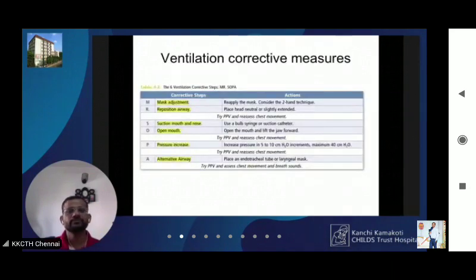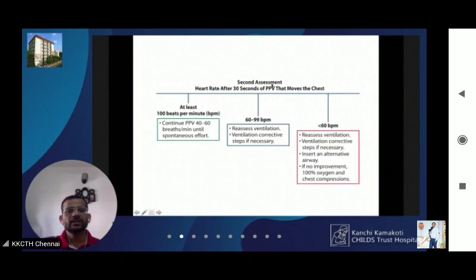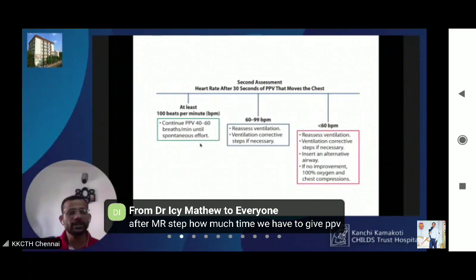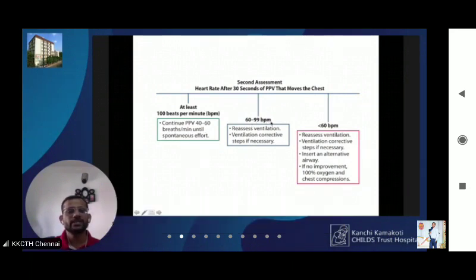Okay, right. So second assessment, that is after 30 seconds of effective PPV, that is a PPV that moves the chest. So now this second assessment is done. So if the heart rate is more than 100 per minute, then you will continue PPV at 40 to 60 breaths per minute until the baby has a spontaneous effort. If the heart rate is between 60 and 99, then you will reassess the ventilation. Ventilation corrective steps may be necessary. So if you are providing adequate ventilation, heart rate should rise above 100.